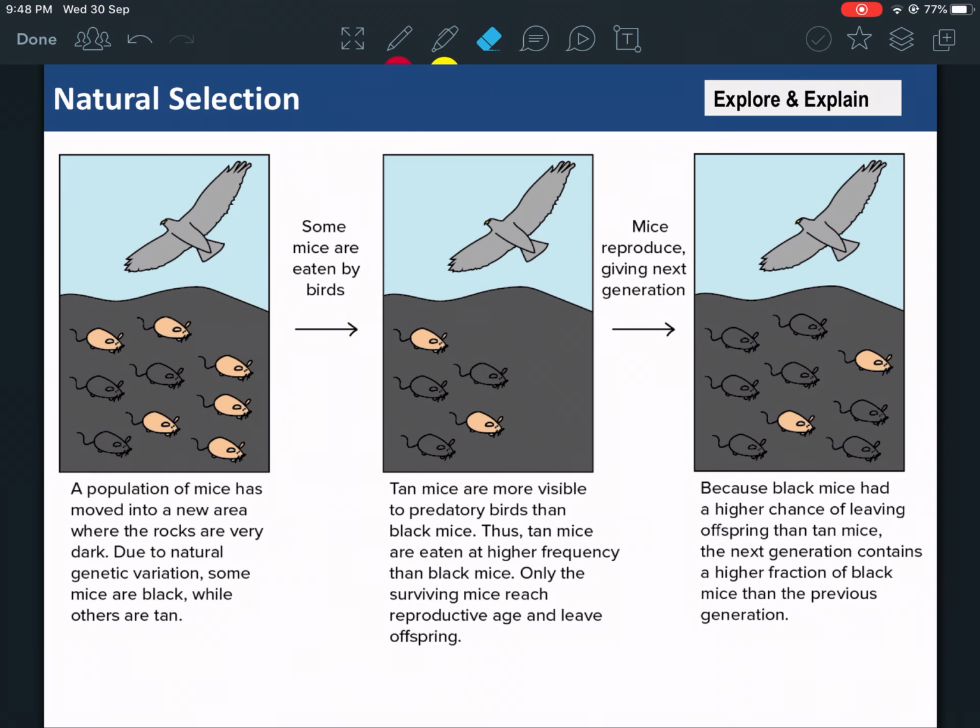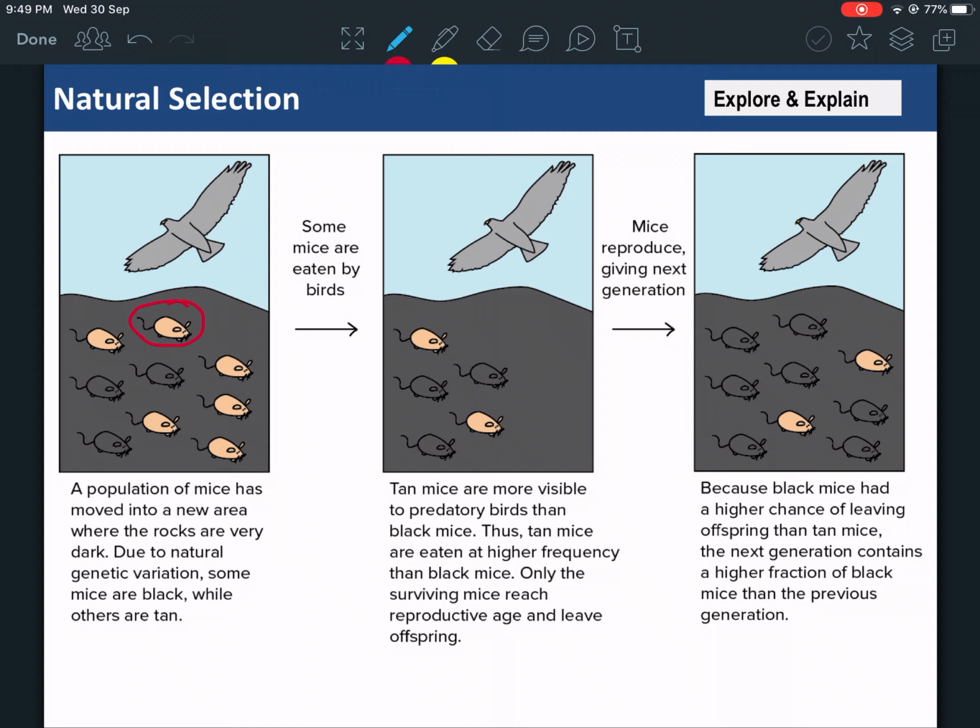Look at this example here. These are mice. We have different colored mice. So you have black mice and you have white mice. Now if there's a bird that eats the mice, which mice do you think it would eat? The white ones.